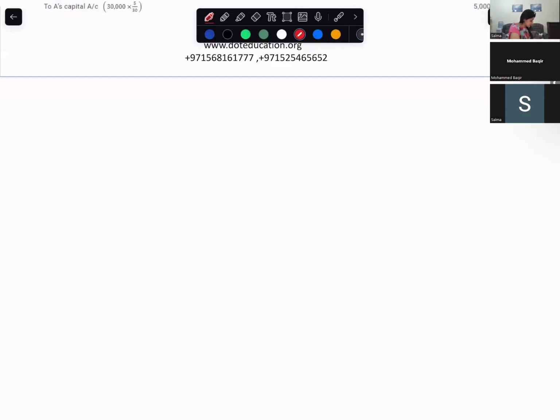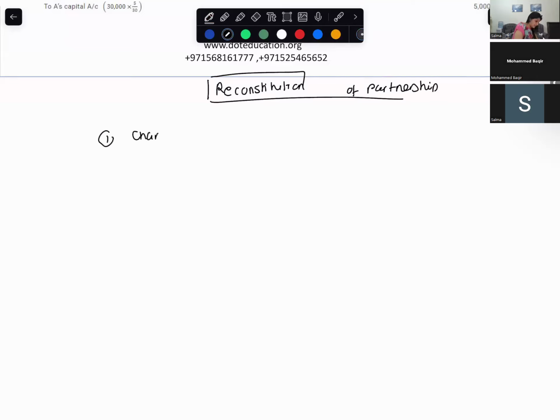A change in profit sharing ratio, we are talking about the reconstitution of partnership. Can you tell me what you mean by reconstitution of partnership? When does reconstitution of partnership happen? Ma'am, reconstitution of partnership happens first when there is a change in the profit sharing ratio.